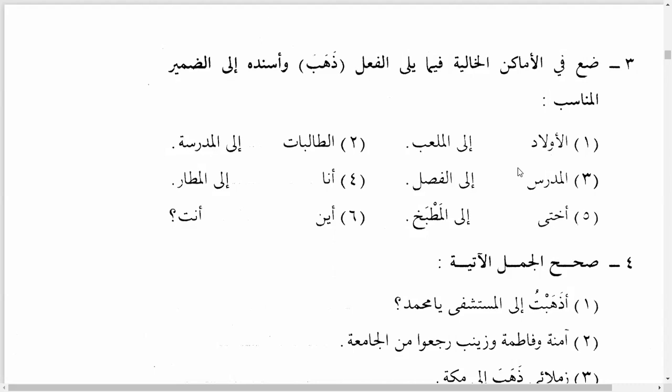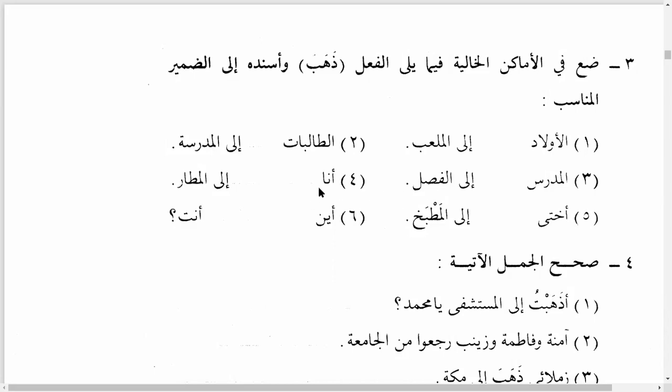Excellent. So I'm sure it's clear now. Okay. At-talibatu dhahabna ila al-madrasati. Yes. The students went to the school. In dhahabna, we have the hidden pronoun hunna, and because of that, it is the predicate. So the subject is at-talibatu, dhahabna is the predicate, and ila al-madrasati is jar majroor. Yeah, excellent. Number 3, al-mudarrisu dhahaba ila al-fasli. The teacher went to the classroom.